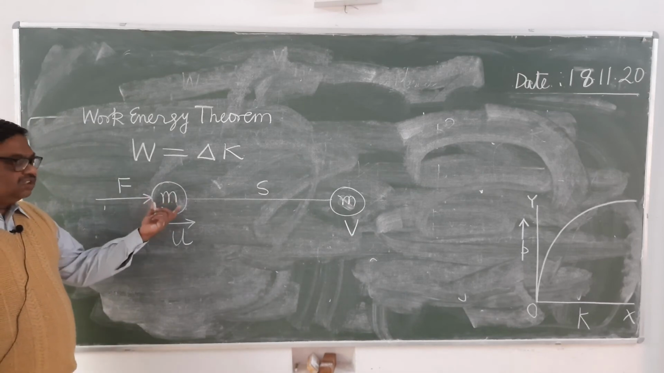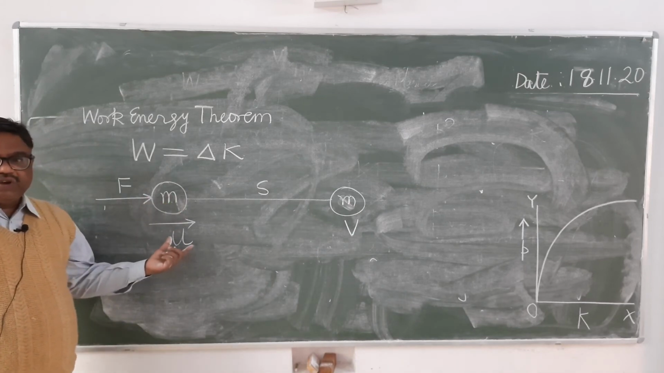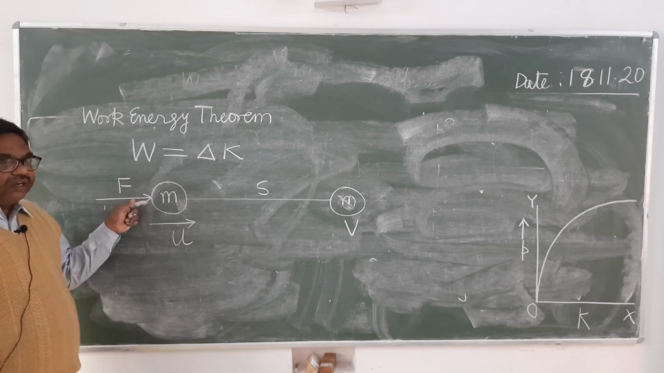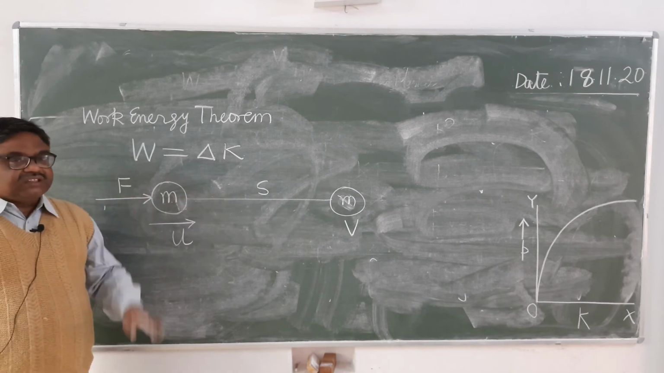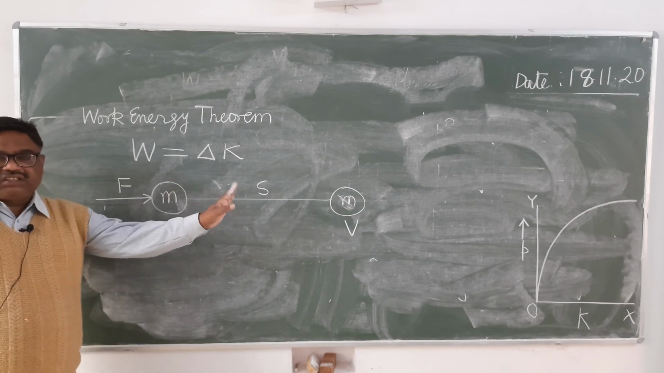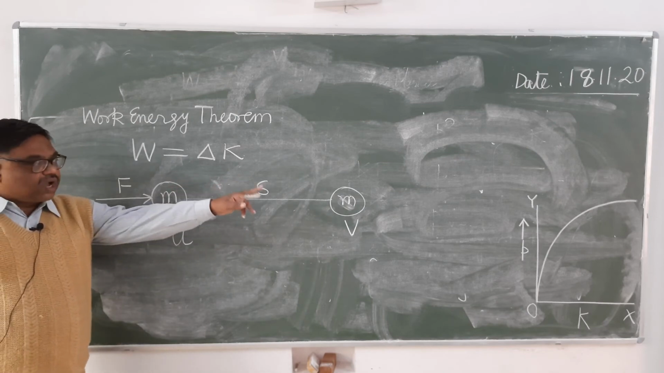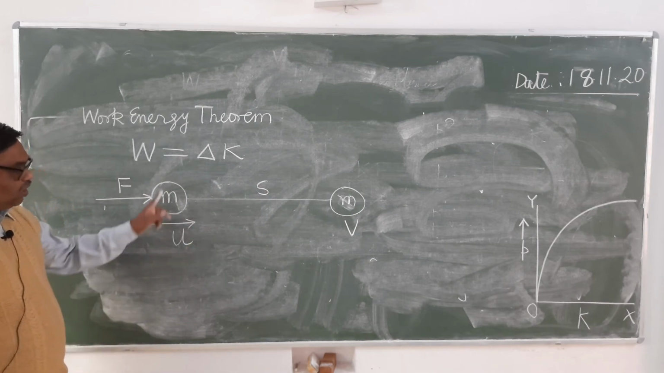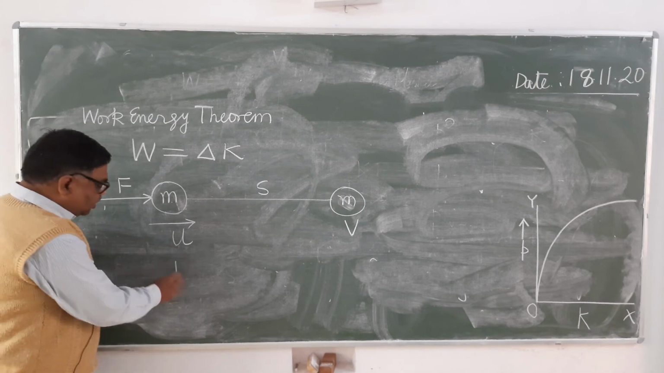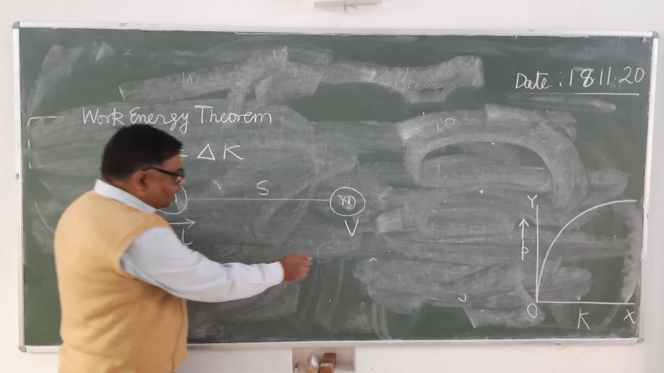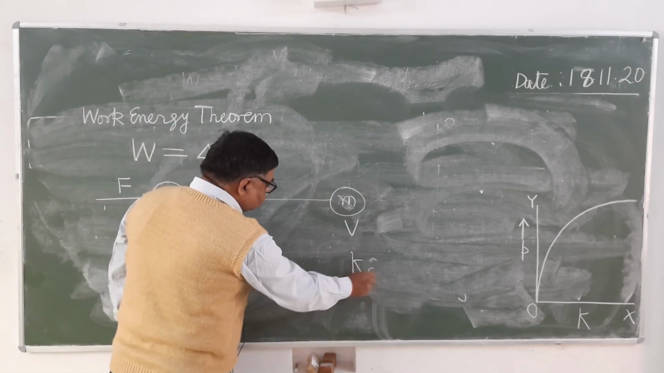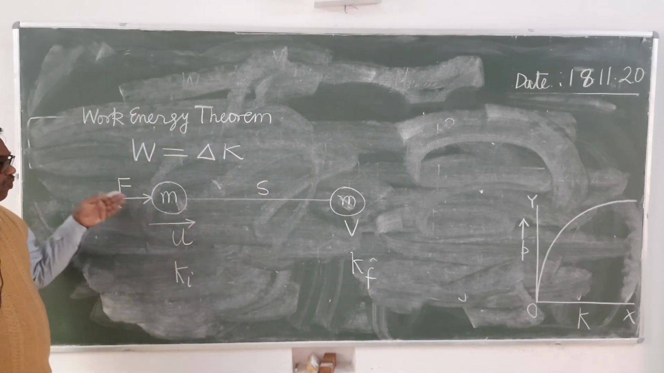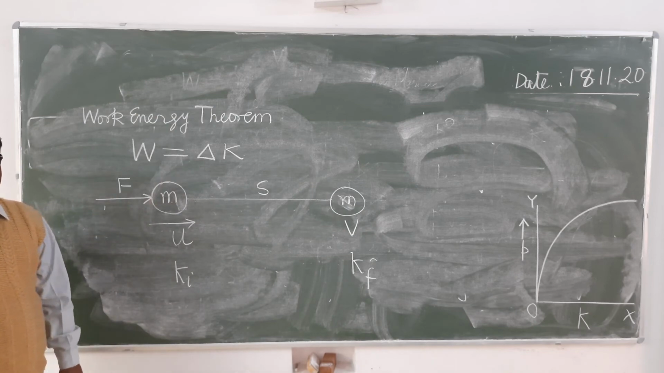Means here this is a body which is moving with a velocity u. Now some force F is applied up to a distance s. After covering this distance in the direction of force, it acquires a velocity v. So in which case will velocity be more, in the initial position or in the final position? In the final position, because the force is acting in the direction of displacement.